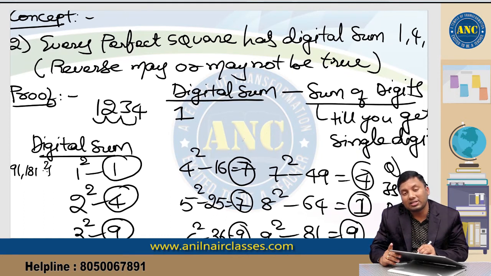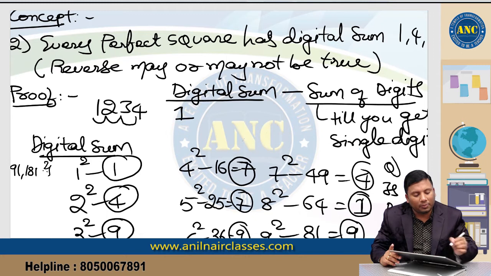If a number is a perfect square, it should have digital sum what? 1, 4, 7 or 9. What is the digital sum I got? 3. Can it be a perfect square? No. So the answer for this question is no. I hope it is clear.